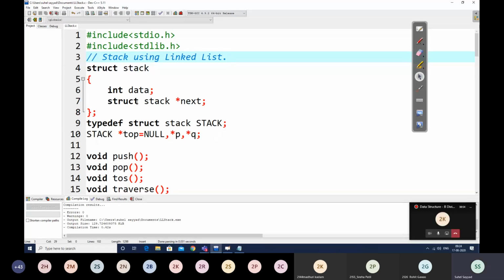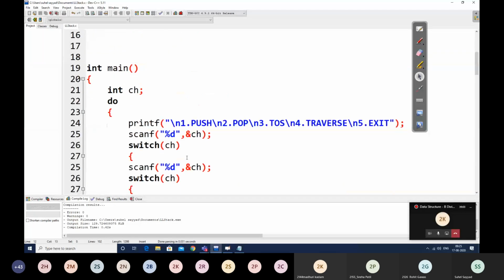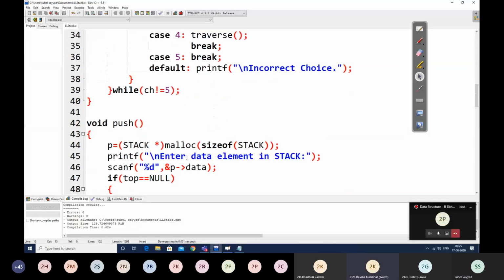Is it clear, students? Any doubts? Is the program understood to all of you? Stack using linked list? Yes, sir. Okay. Shall we move ahead with the next topic now?